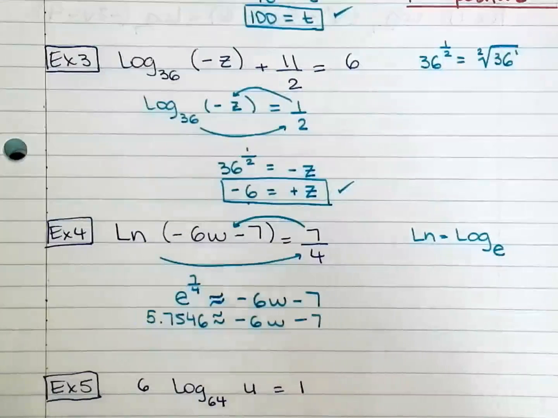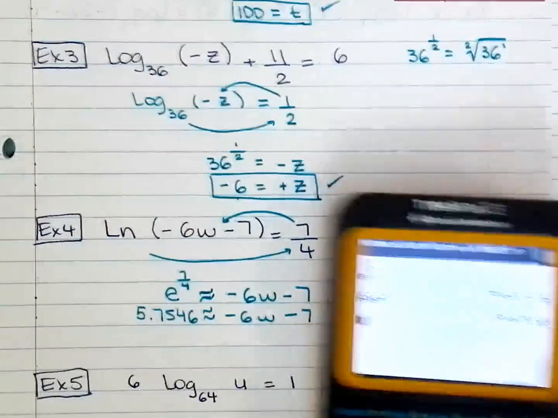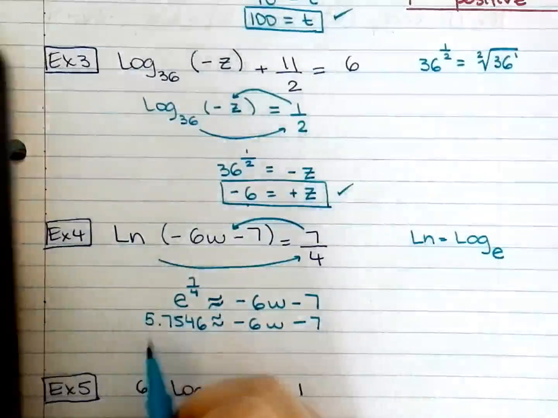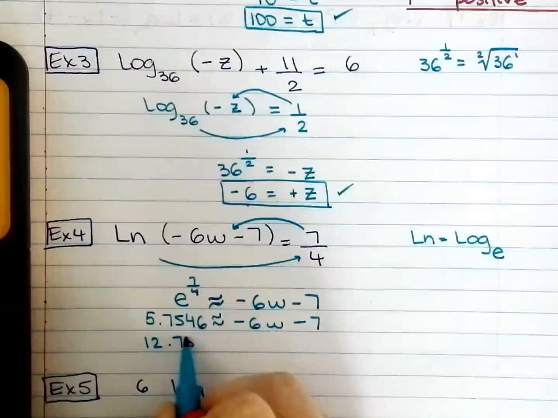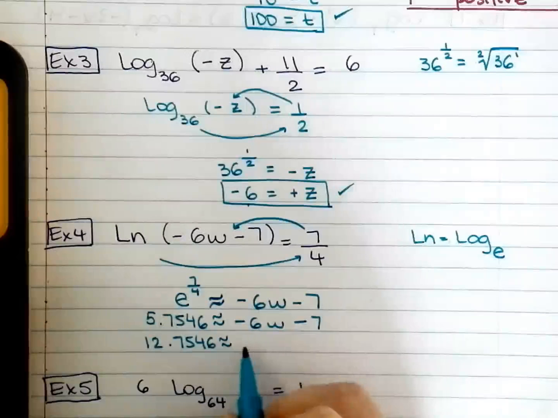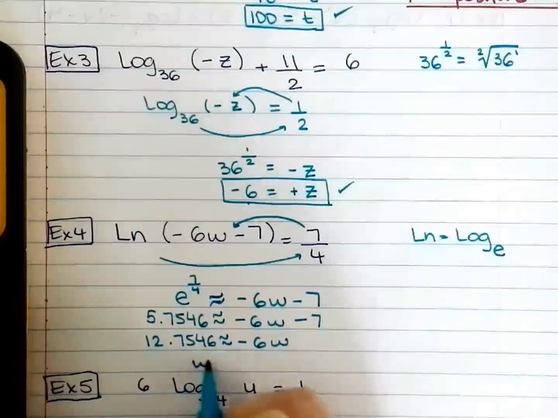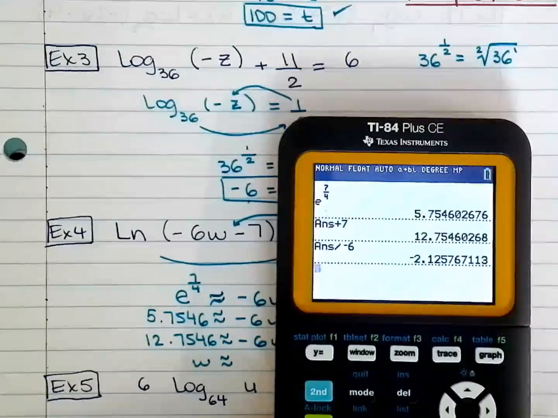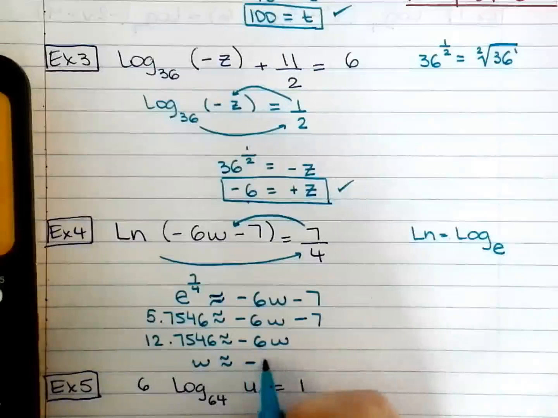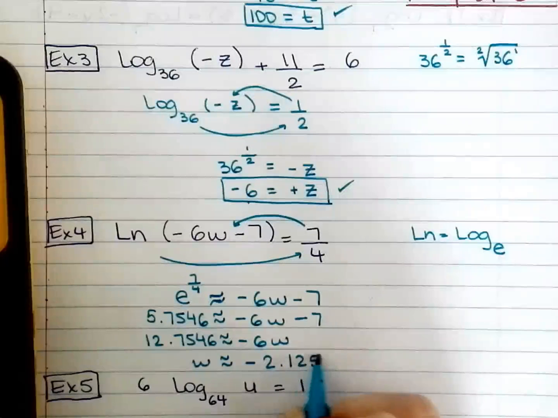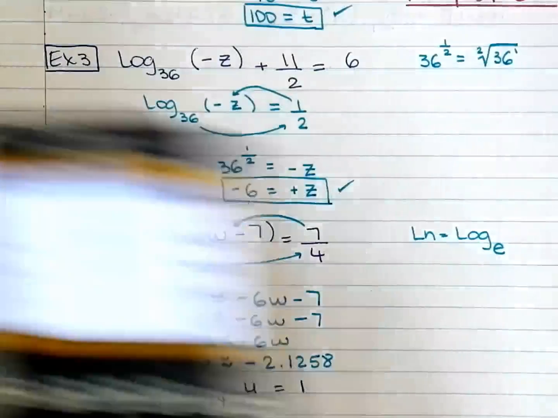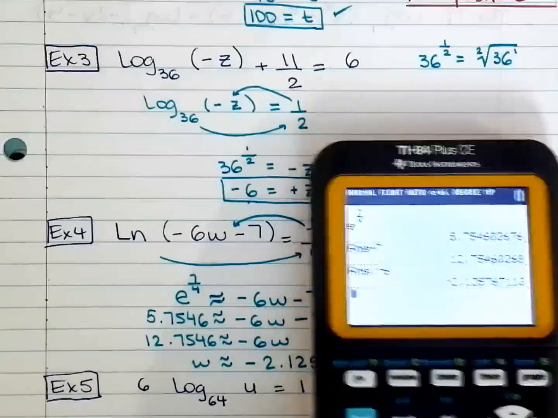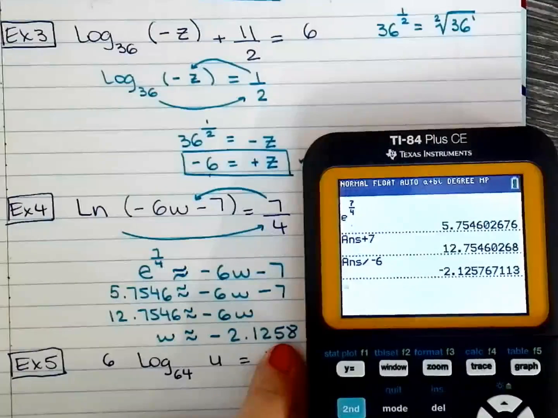So you add 7 to that, and then you divide by negative 6. That gives about negative 2.1257, so I'm going to round up right there.